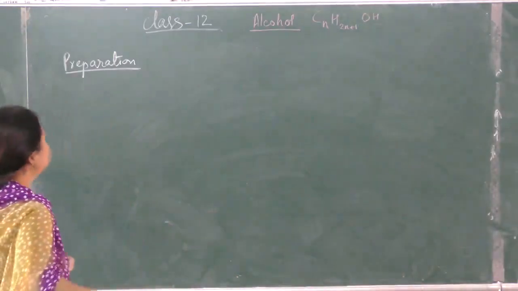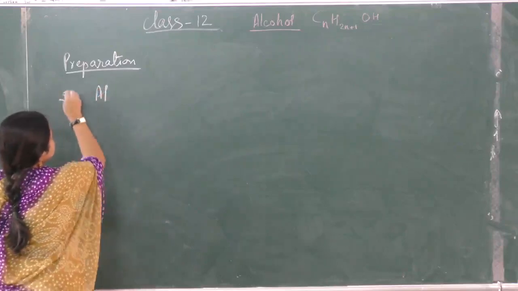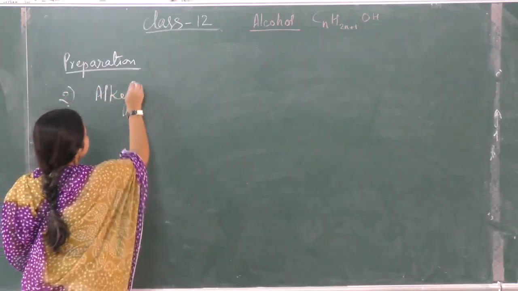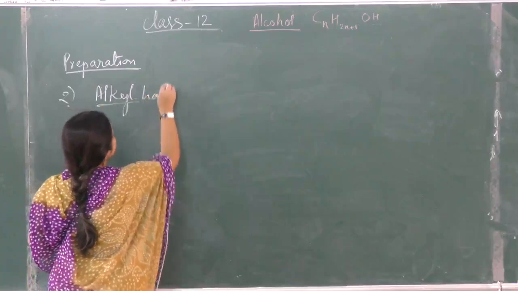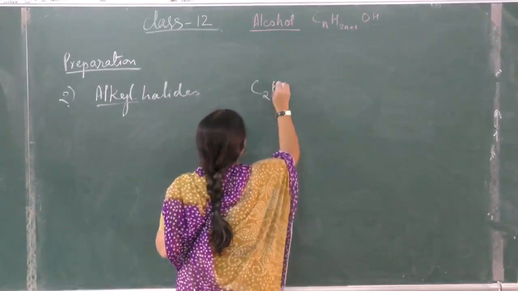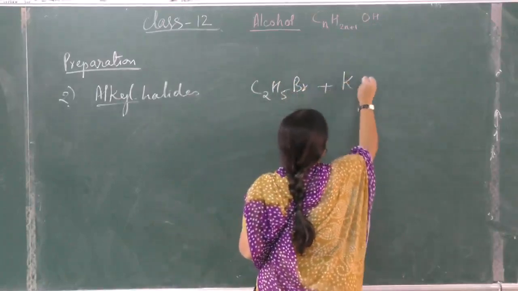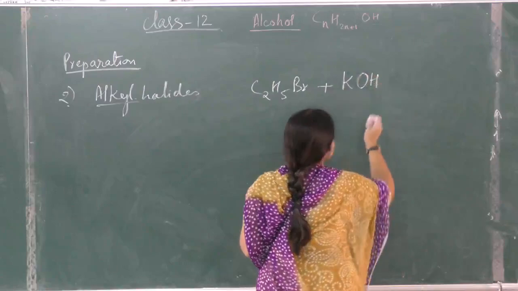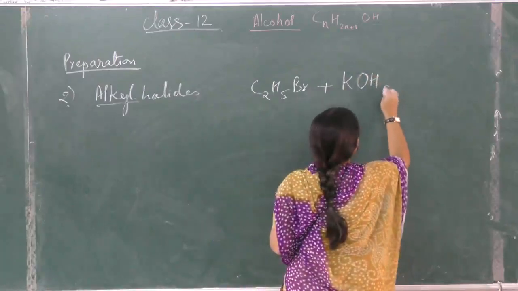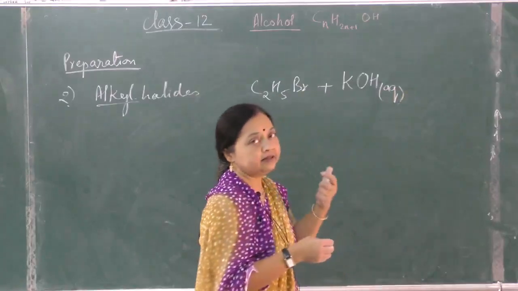Next is from alkyl halides. C2H5Br plus, remember this has to be aqueous KOH. You know, alcoholic KOH will give ethene.